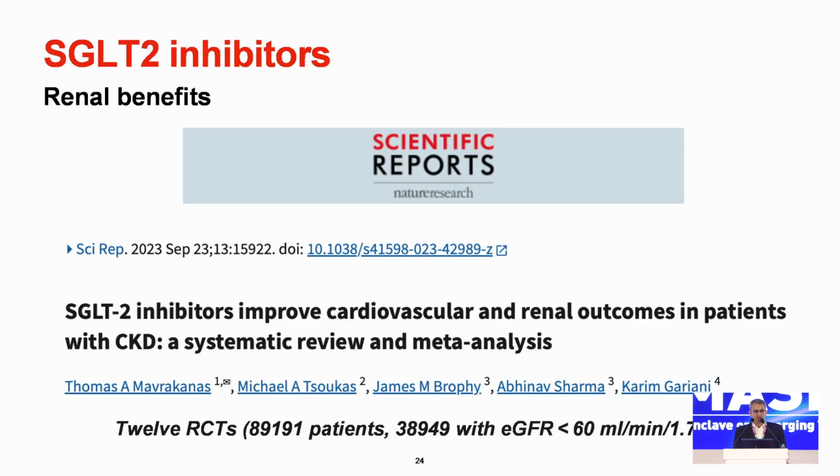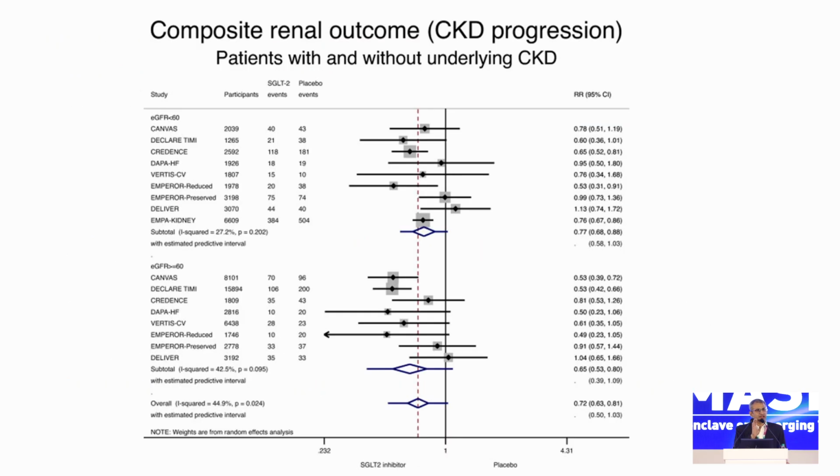This is again 12 RCTs, 90,000 patients. 40,000 of these 90,000 had a CKD, proven CKD with an eGFR less than 60. Other 50,000 had an eGFR more than 60. And cumulative CKD progression or patients developing CKD in this group was better in patients who were getting SGLT2 inhibitors.